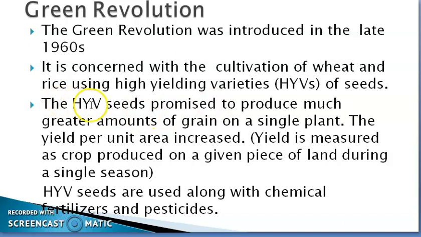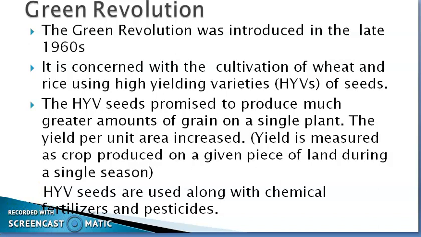It is done with the help of HYV seeds, because HYV seeds can increase the yield per unit area. What is yield? Yield means the crop produced on a given piece of land during a single season. For example, Kharif season, and if a farmer is having 1 hectare of land, whatever grain he gets from his 1 hectare of land, that is his yield. And HYV seeds have to be used along with the chemical fertilizers and pesticides.